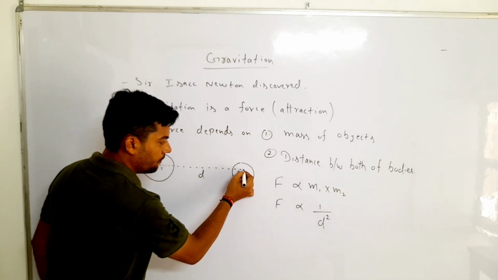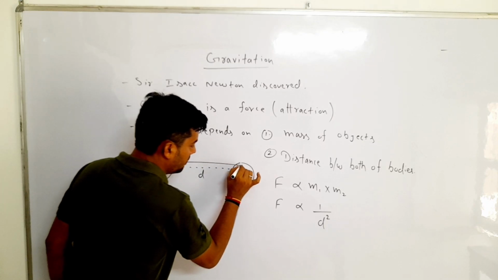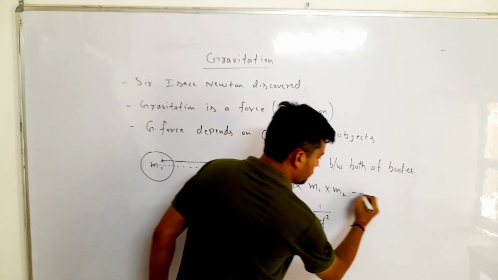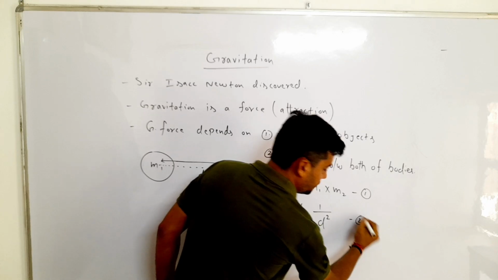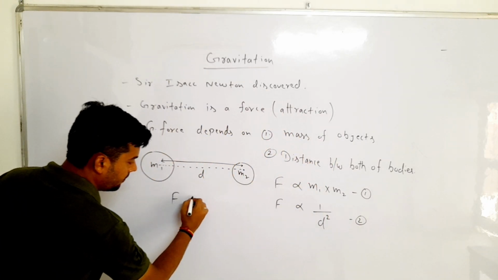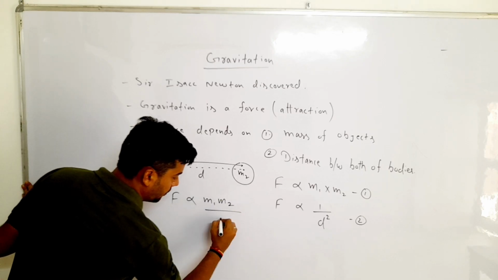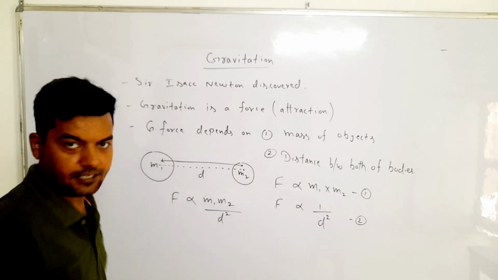Distance is always taken from center to center. So from the first and second equations, we can say that F is directly proportional to m1 m2 upon d square.